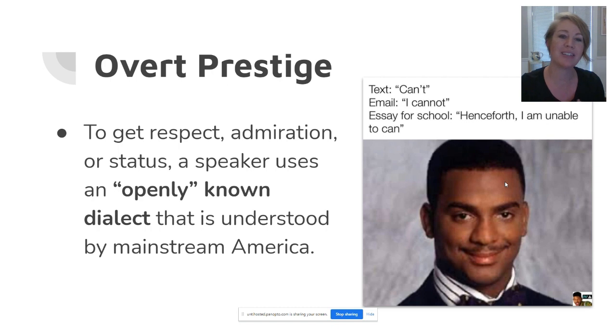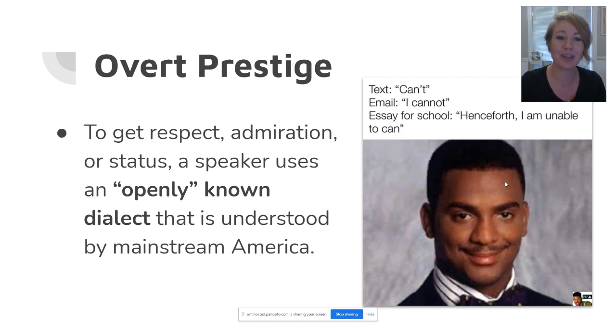Overt prestige is the process of getting respect, admiration, or status by using an openly known dialect that is understood by mainstream America. First, I need to clarify here that while I'm using the word America in our definition, these two concepts are true of any language and culture. I'm just using America to help you relate to the topic.